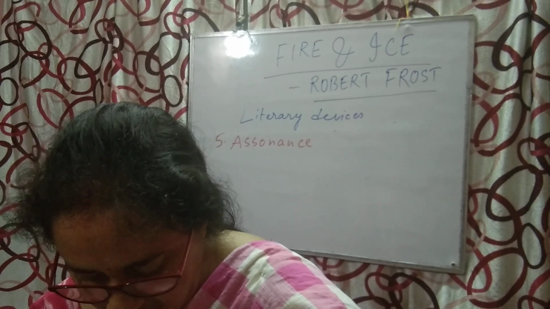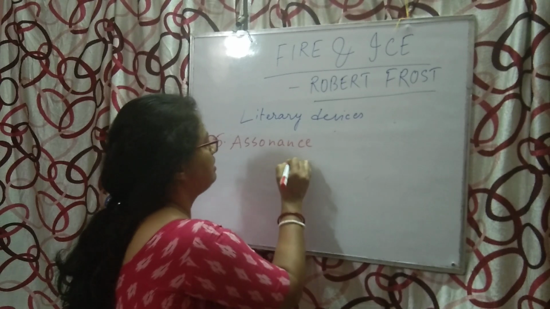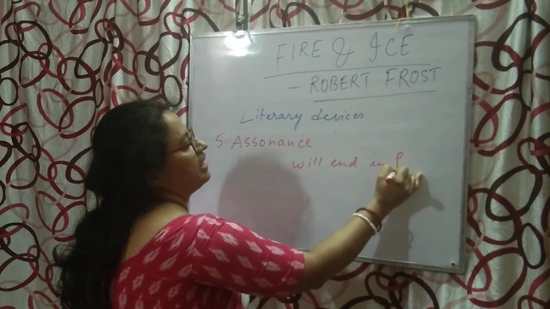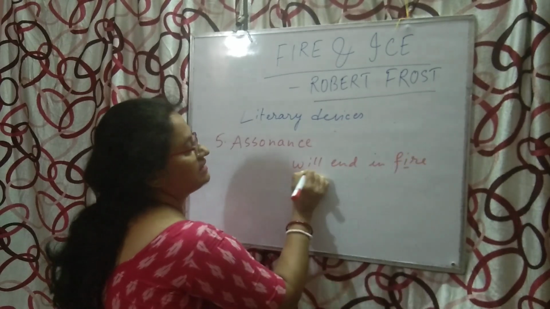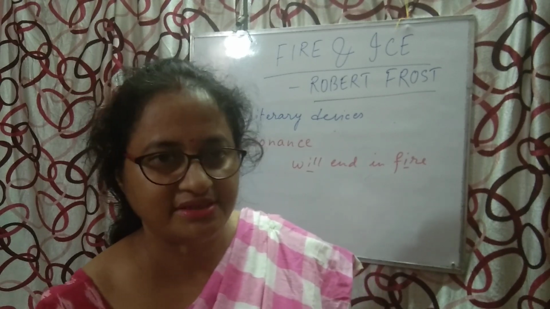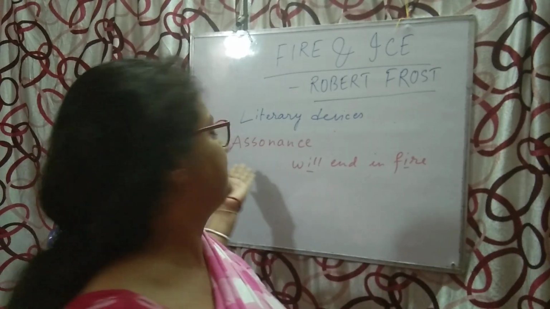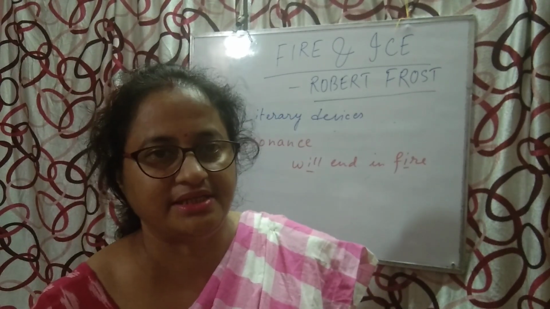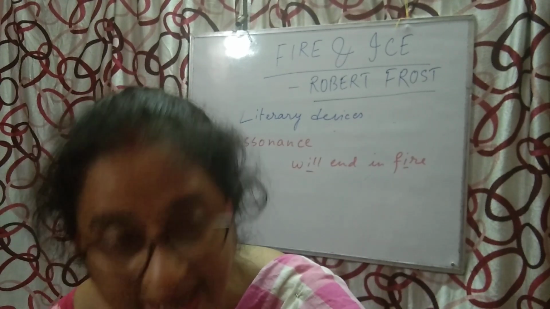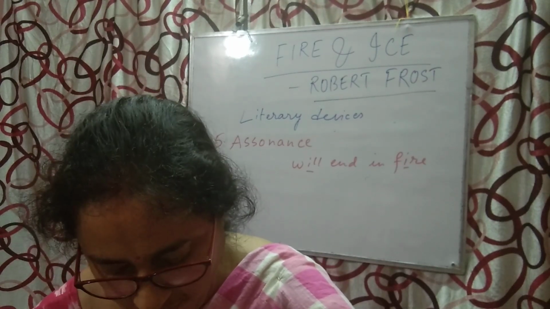Where is it? In line number 1, you can say, will end in fire. Here the I sound is repeated. I is a vowel sound and it is repeated. So this type of device is known as assonance. The vowel sound is repeated again and again. Where is it? In the first line, line number 1, will end in fire. Correct?